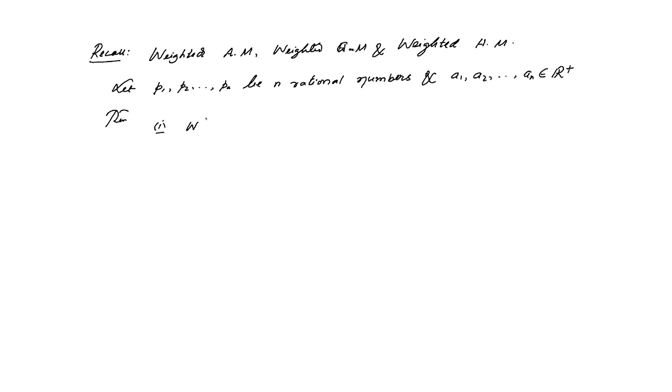Then the weighted arithmetic mean, which we denote W(AM), will be (A1 P1 plus A2 P2 plus up to An Pn) by (P1 plus P2 up to Pn).